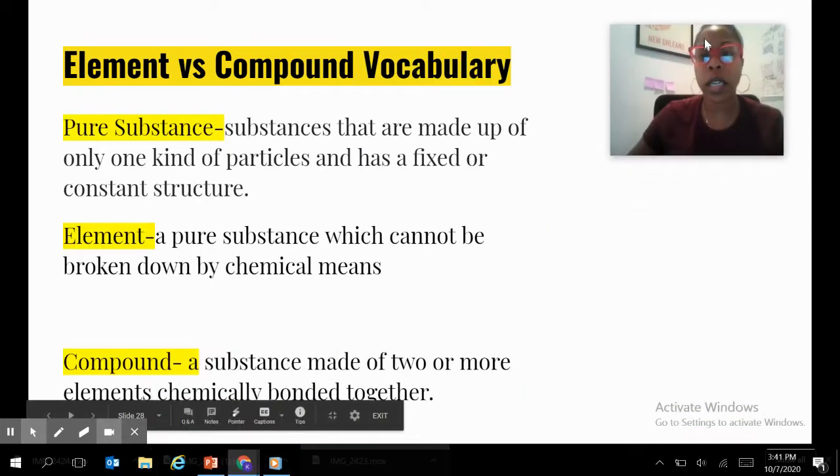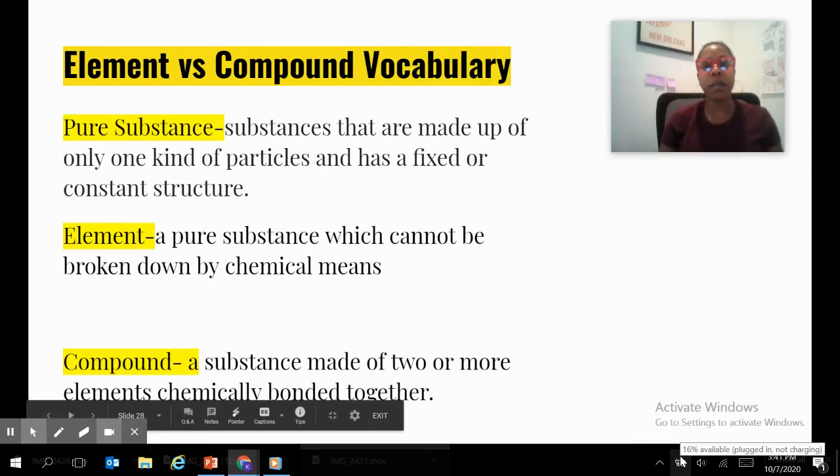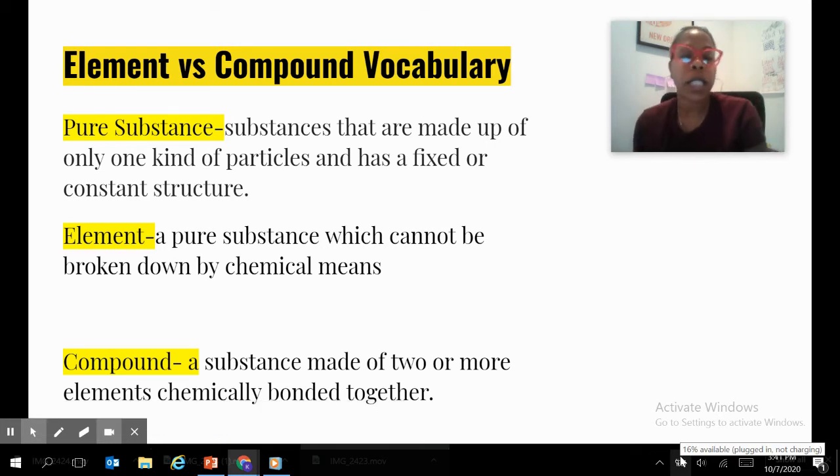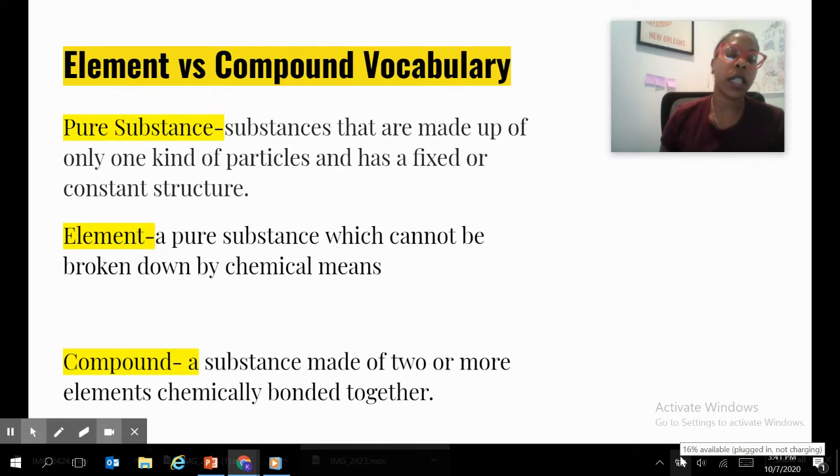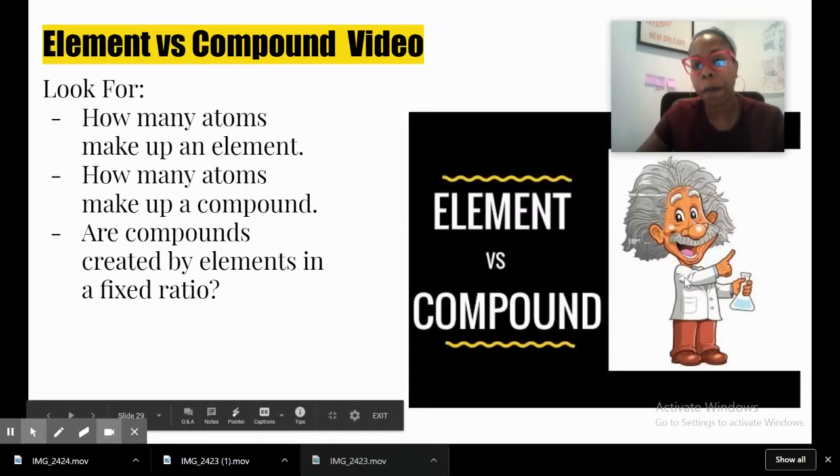So, some vocabulary to remember. A pure substance is a substance that is made up of only one kind of particle and has a fixed or constant structure. And an element is a pure substance which cannot be broken down by chemical means. And then a compound is a substance made of two or more elements that have been chemically bonded together.